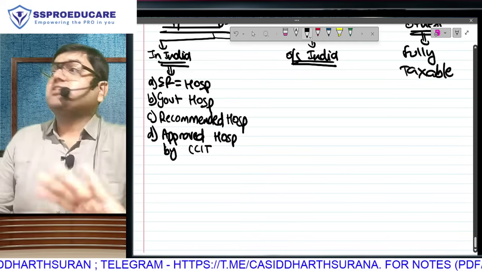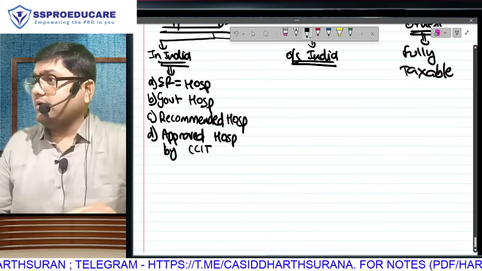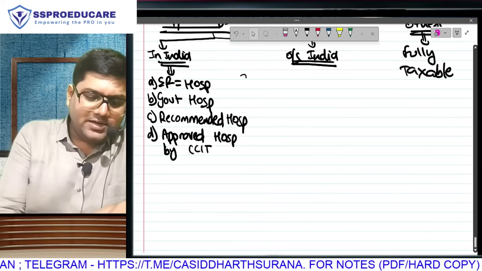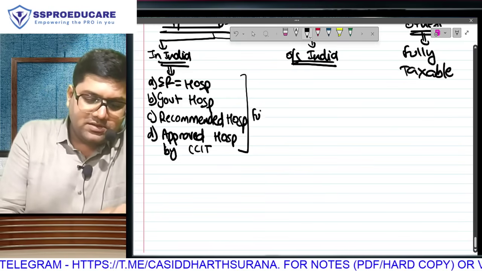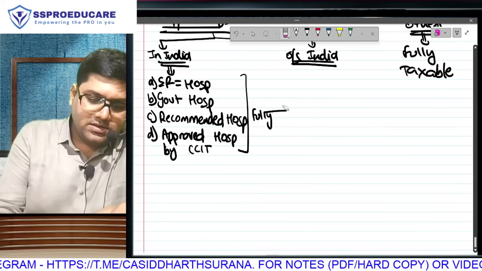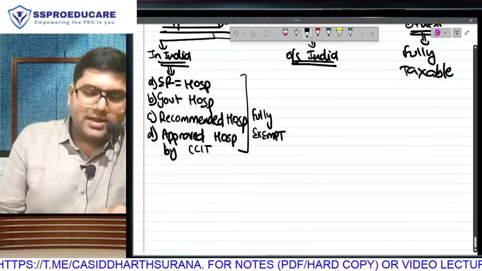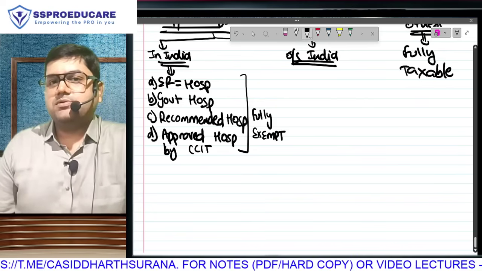Some hospitals, which may be private hospitals, not recommended, not employer-owned, but still approved by CCIT, any treatment done at these places will be fully exempt.